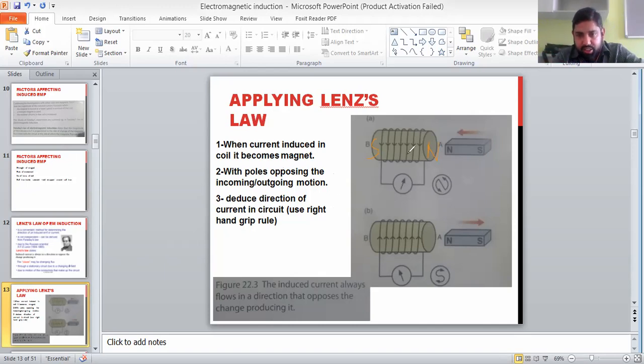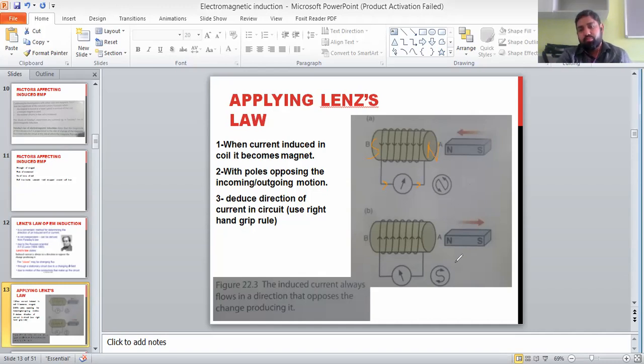So you can see that the direction of current at the front is downwards. You can see that the galvanometer needle reflects the direction of current. So if current is going from left to right, then the needle of the galvanometer will be deflecting in the same direction.